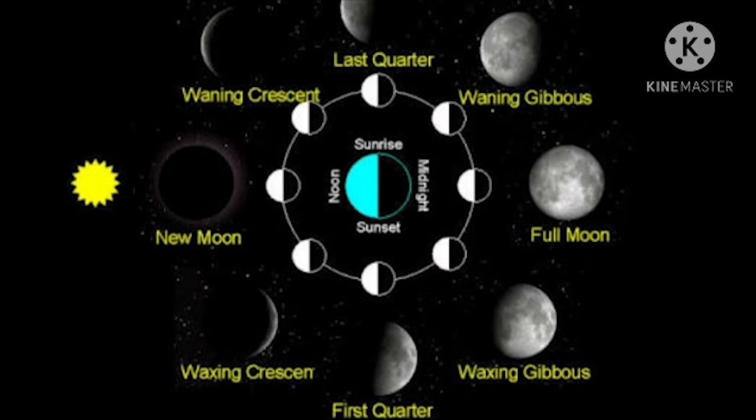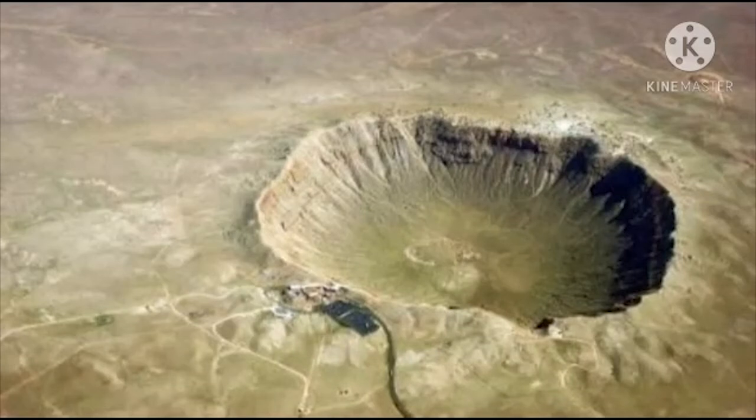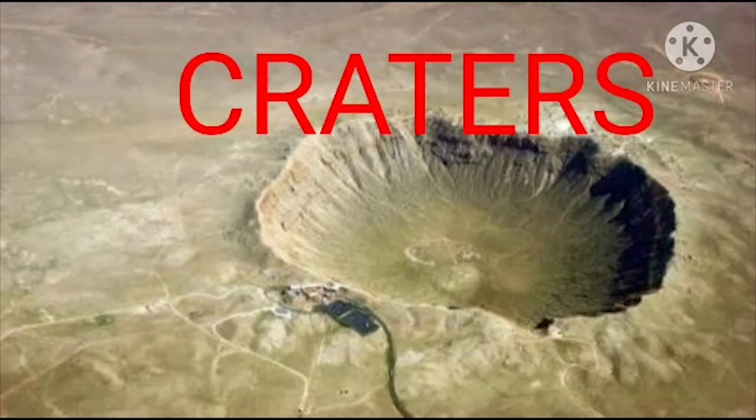Phases, different phases of the moon. Clear, children? You have already learned that no life exists on the moon. Why? Because there is no air or water on the moon. The surface of the moon is uneven with plains and mountains, and deep pits called craters. Can you see that? Craters are present on the surface of the moon.